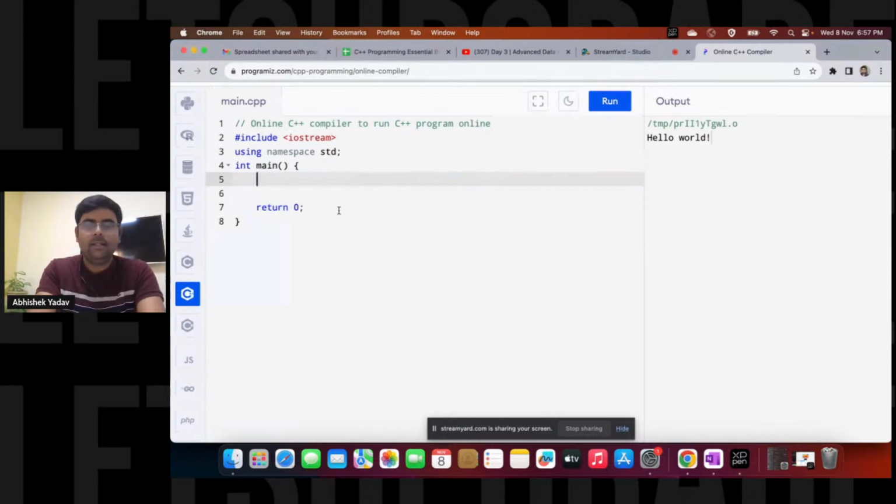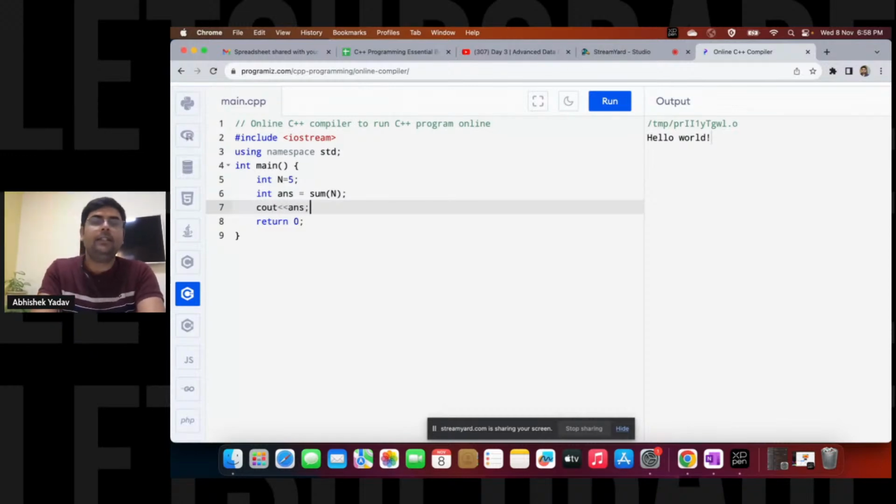After that, what I will do, I will call the recursion, I will call a function. That is, I will create a function sum, and the responsibility of this sum function is what? It will take a variable n and it will calculate the sum from 1 to n, right? And here I will take a variable n and initialize it with, let's assume, 5 here, right? Okay, great. And after that, I will print the answer on the output screen. This one here, right?